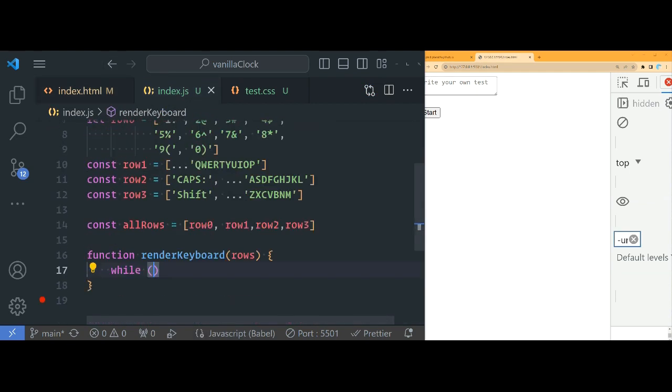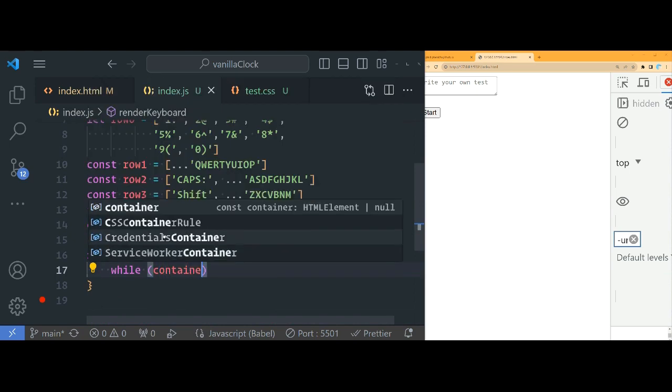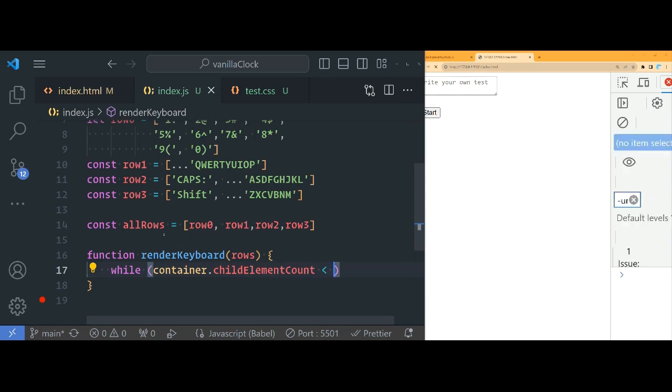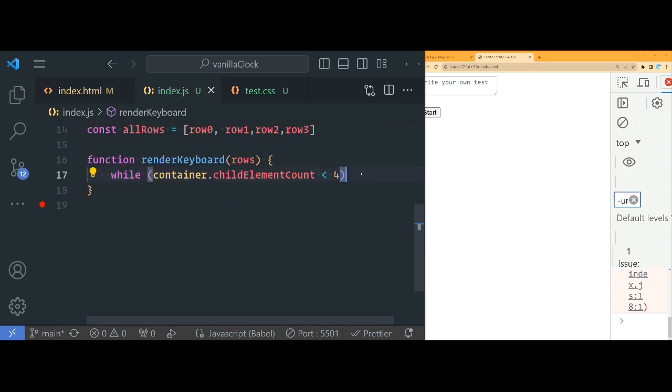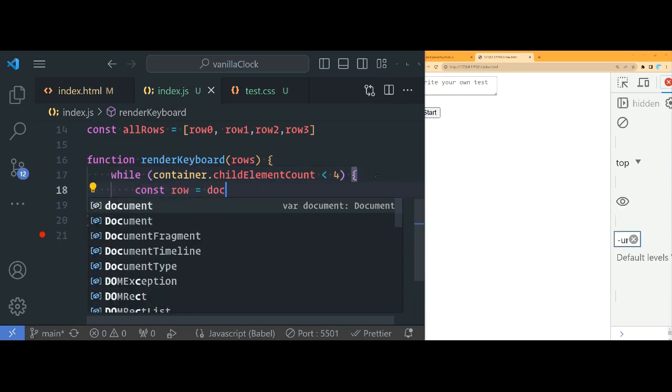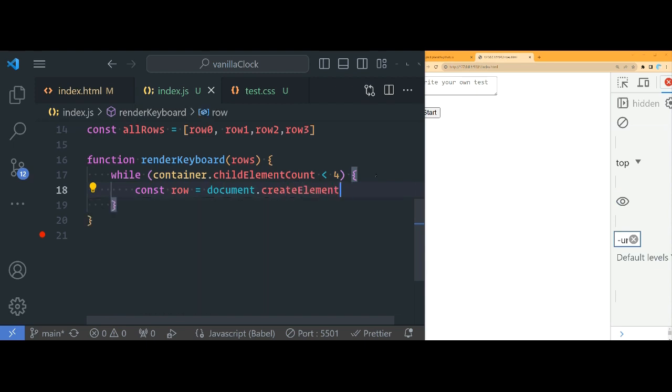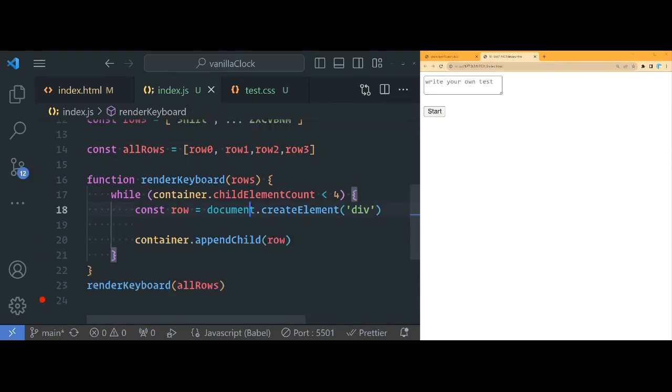So we have the container ID here, while container dot child element count is less than 4. There. So while it's less than 4, we're going to do const row will be equal to document dot createElement, and let's just create a div for now. Okay, so far I appended the child, so this while loop doesn't run on forever.